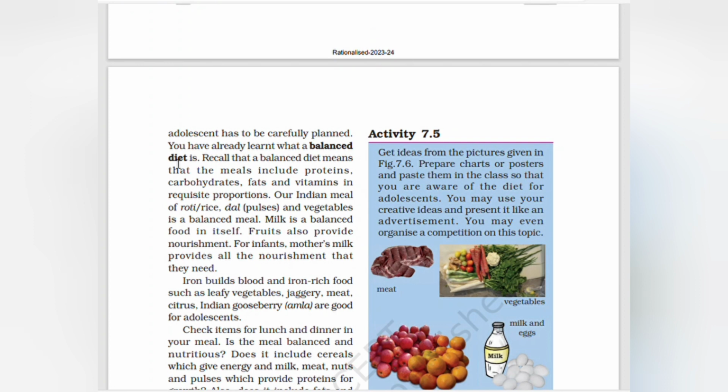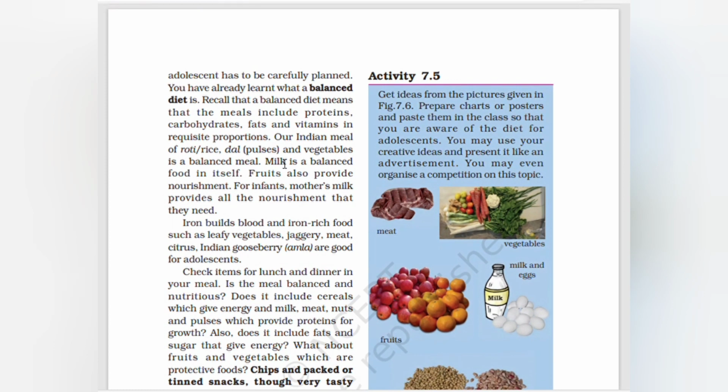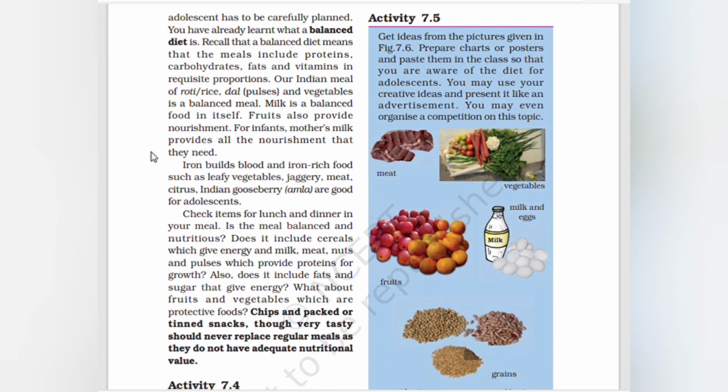You have already learned what a balanced diet is. Recall that a balanced diet means that the meals include proteins, carbohydrates, fats and vitamins in requisite proportions. Our Indian meal of roti, rice, dal, and vegetables is a balanced meal. Milk is a balanced food in itself. Fruits also provide nourishment. For infants, mother's milk provides all the nourishment that they need. Iron builds blood, and iron-rich food such as leafy vegetables, jaggery, meat, citrus, and Indian gooseberry are good for adolescents.